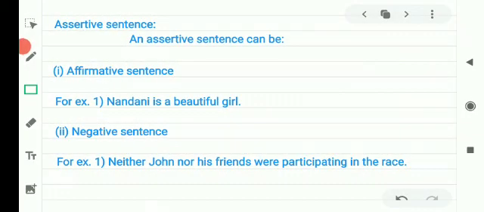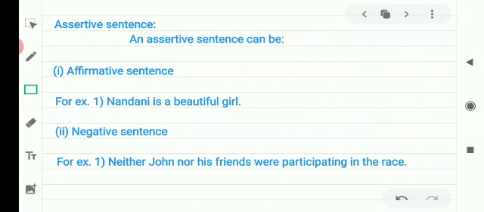A sentence which either states or declares some facts, reports, or event is called an assertive sentence. Assertive sentence states some fact, gives report about something, and describes some event. An assertive sentence always begins with a capital letter and ends with a full stop.